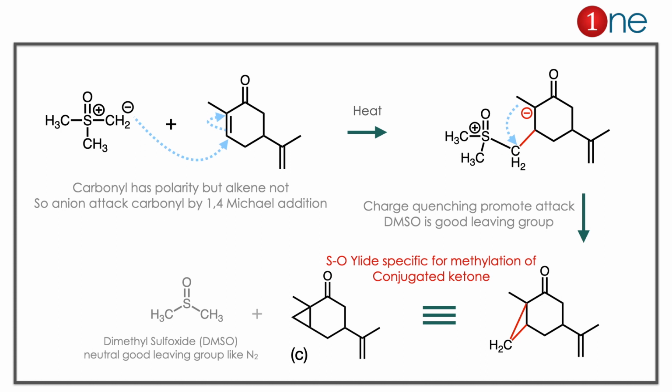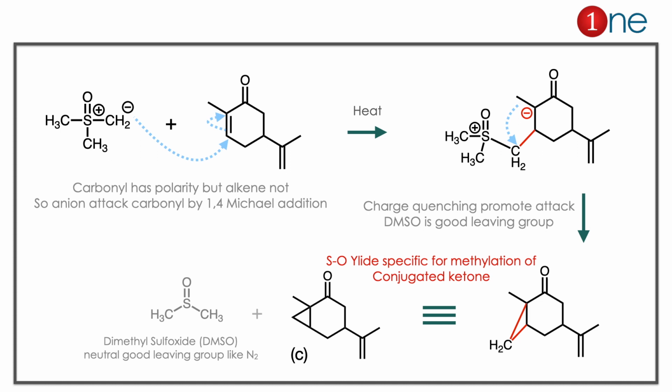So 1,4 addition occurs there, and the anion is formed at the tertiary carbon. This anion is very unstable. The charge has to be quenched there. So how can it be quenched? It will be quenched by cyclopropane formation. How is it possible? Because dimethyl sulfoxide is a very good leaving group. It leaves as a neutral compound. So all charges will be quenched.